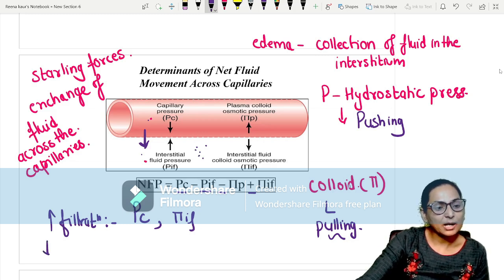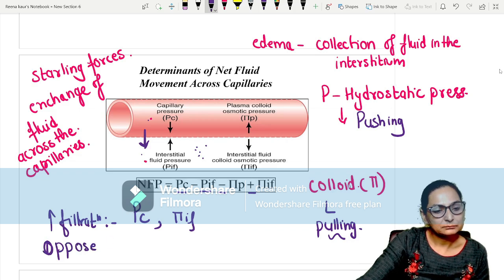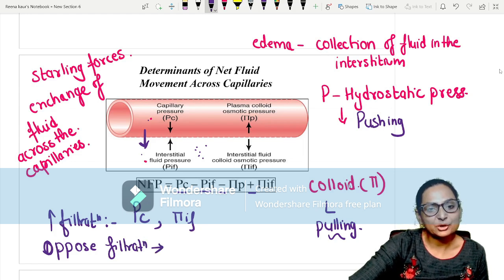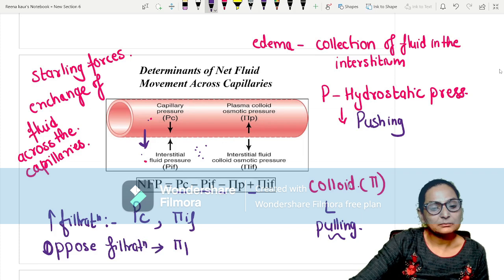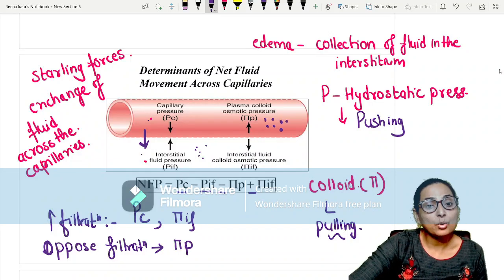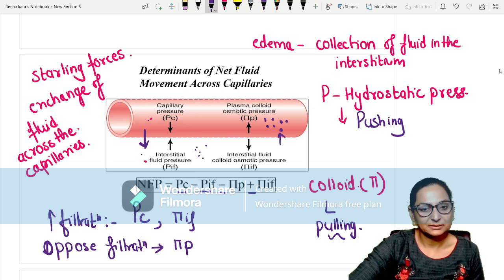Those forces which oppose filtration are the colloidal osmotic pressure of the plasma, or of the capillaries. If there are more proteins over here, it will exert more colloidal osmotic pressure and the fluid will be dragged inside, right?